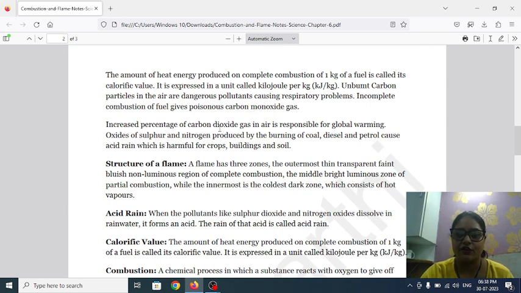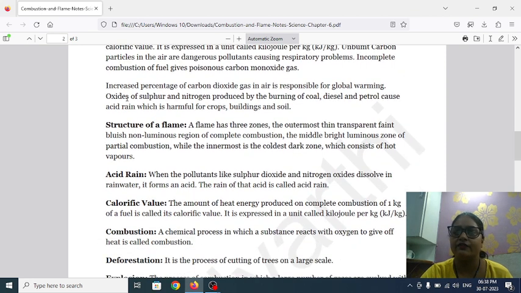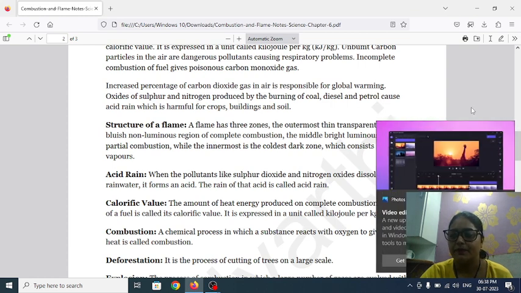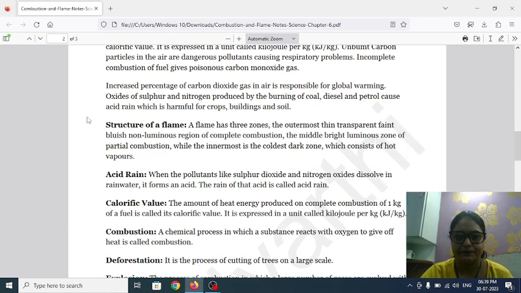Increased percentage of carbon dioxide, a gas which is responsible for global warming, and the glaciers will melt at a very rapid speed. Oxides of sulfur and nitrogen produced by the burning of coal, diesel and petrol cause acid rain.